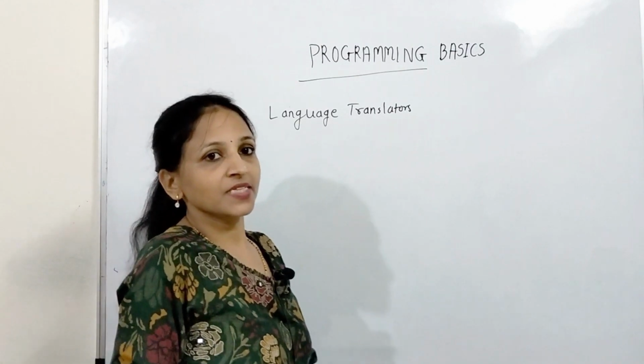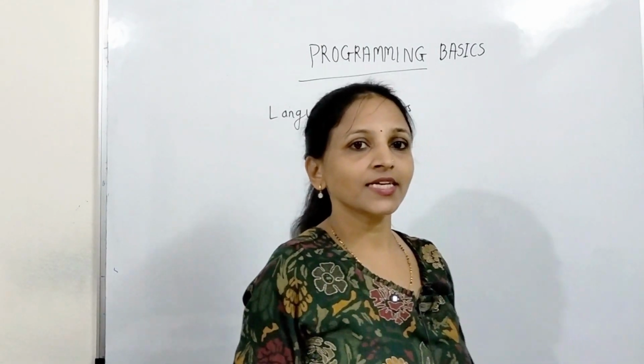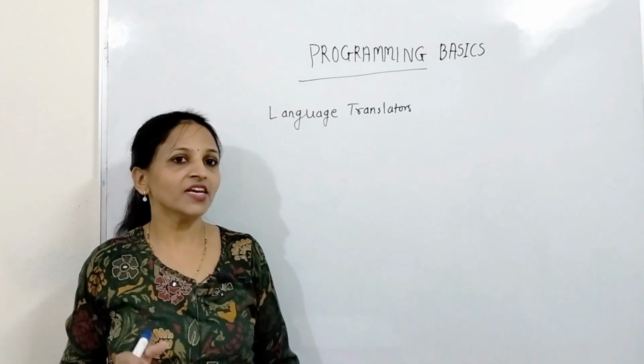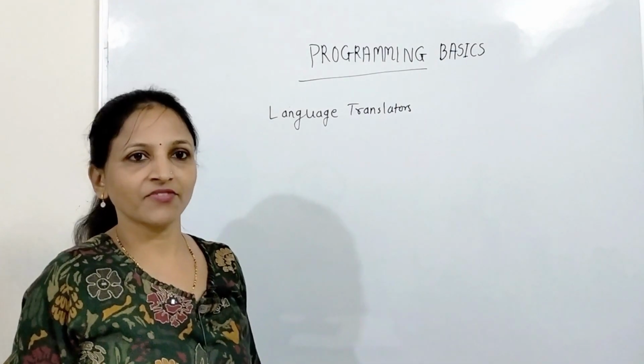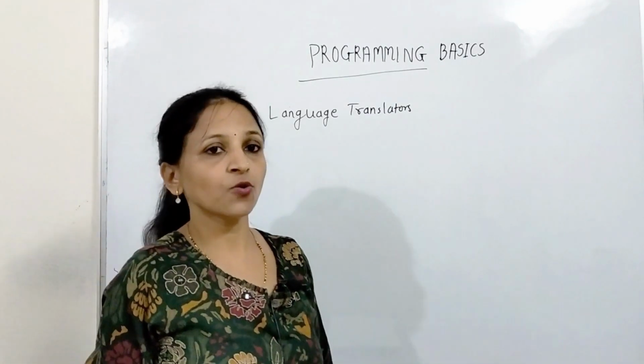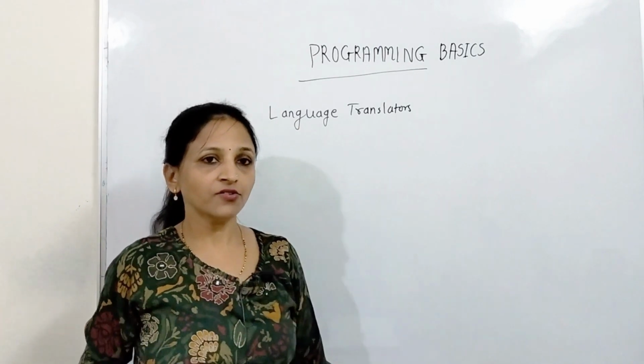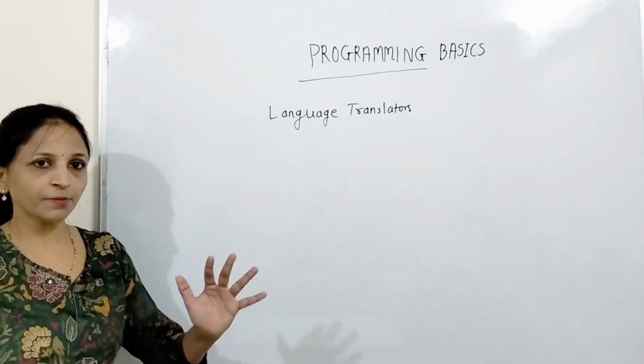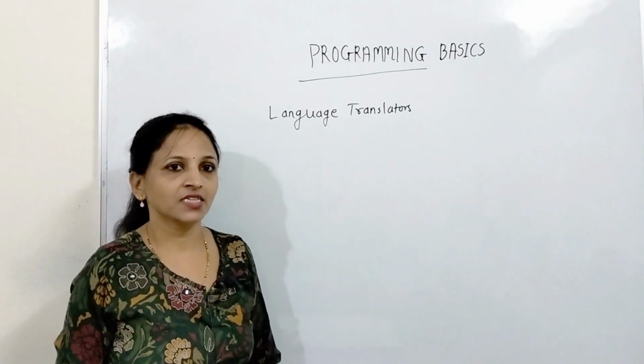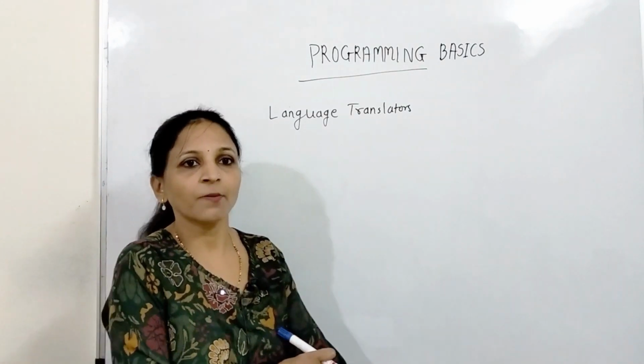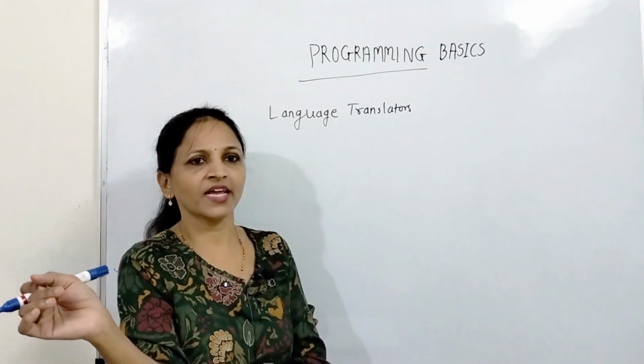Language translator means it is used to translate high level or middle level language code to machine language. See, computer understands only binary language, and we know the English language, and in between that programming languages are there, like C, C++, Java, Python. There are multiple programming languages.